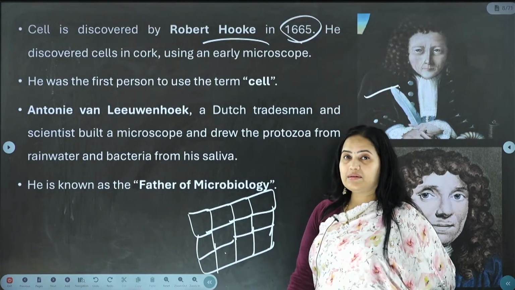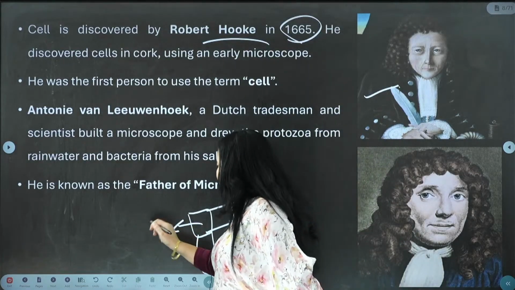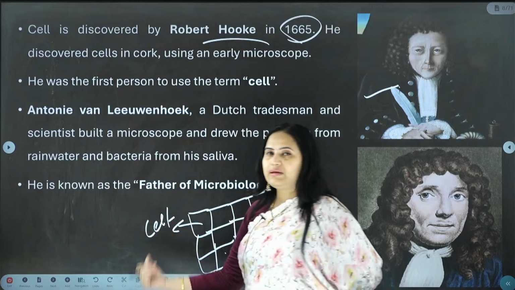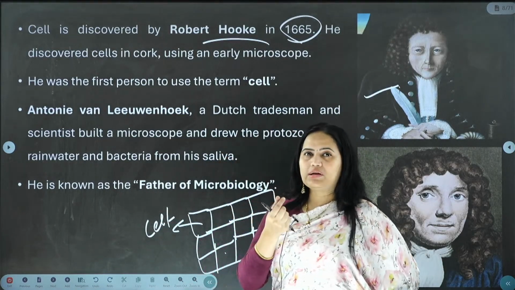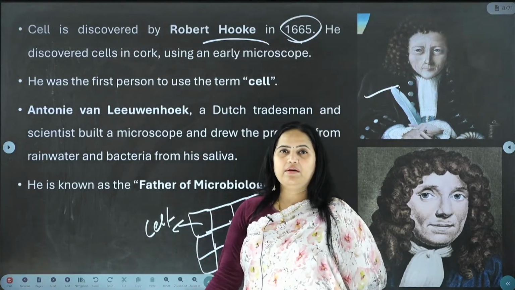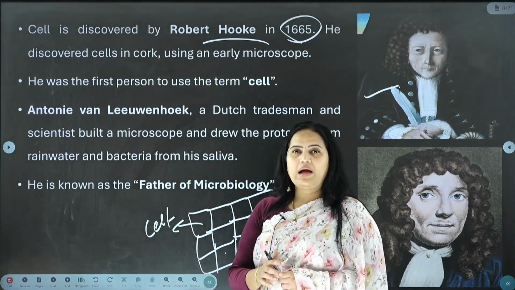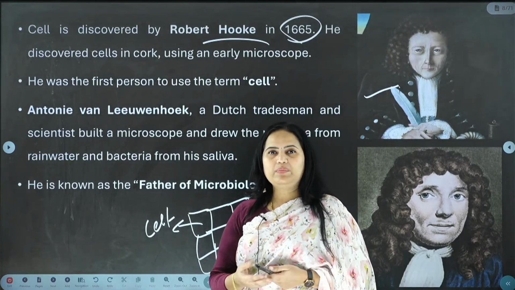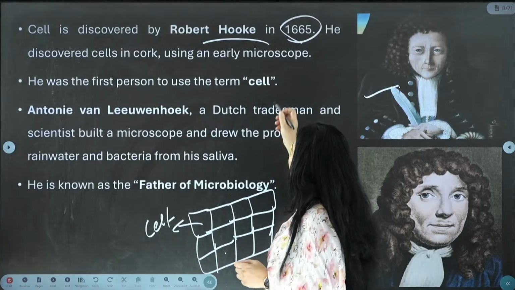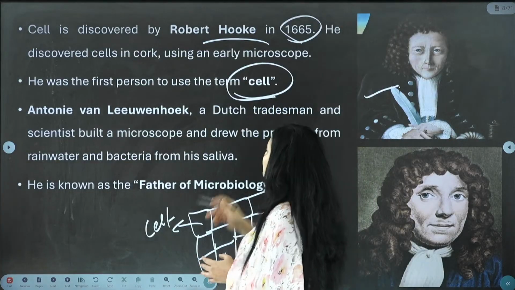So that is the reason he is the one who has named it as a cell. Robert Hooke has named it as a cell. Because the particular cork is dead, you are seeing a vacant part. Otherwise, if the plant is healthy in nature, what will you observe inside that cork? Organelles will be present. So he is the one who has named it as a cell.